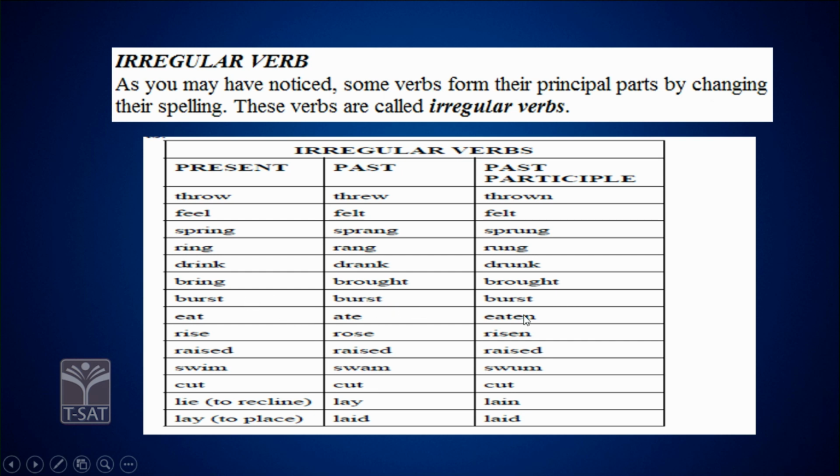Burst, burst, burst, eat, ate, eaten. Rise, rose, risen, rising. Raise, raised, raised, raising. Swim, swam, swam, swimming. Cut, cut, cut, cutting. Right? Lie, lay, lain. Lay, laid, laid, laying, something like this. So these are some of the verb categories.